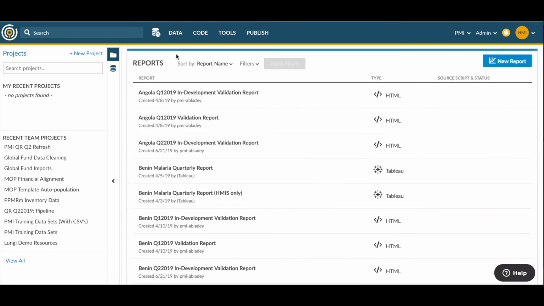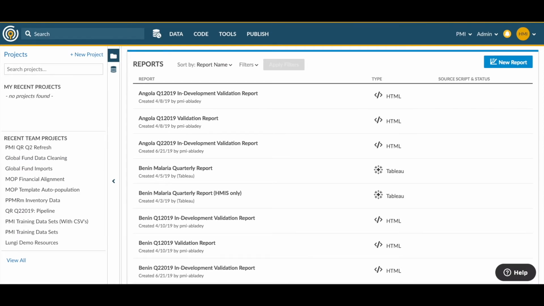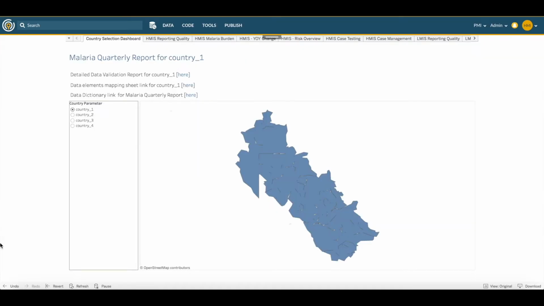Once the Reports page loads, you're going to locate and select Malaria Quarterly Report from the list. For today, I'm going to be using a simulated report so that I don't expose any particular country's data, but you're looking for the Malaria Quarterly Report. You can also search for the report you're interested in using the search bar up at the left. Once you've identified the report that you're interested in from the list, go ahead and click on it and it will open in a new page within the mDive platform.